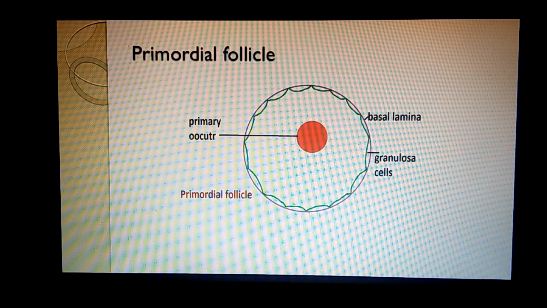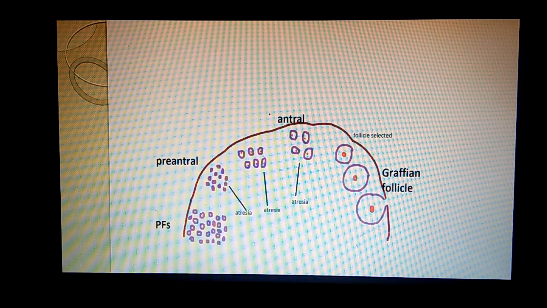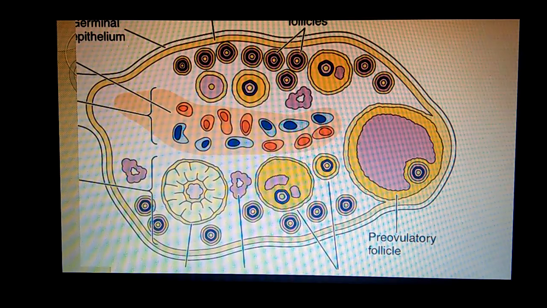So this is a diagram showing you a primordial follicle just for revision. This is a process which I have already told you, that so many primordial follicles were recruited, some underwent atresia and some entered into the next stage, and you see finally one graafian follicle is being formed.